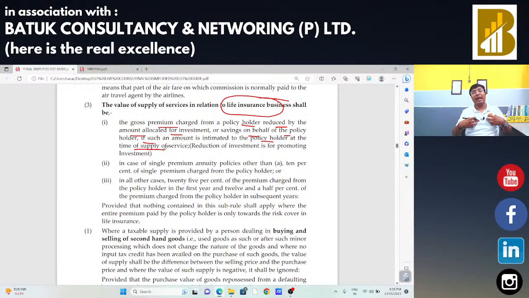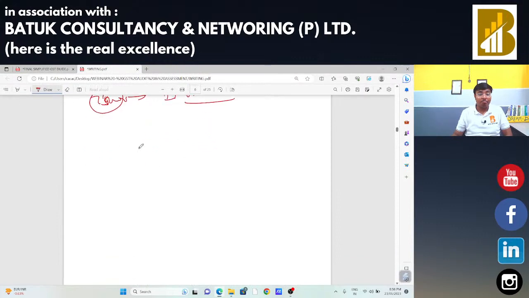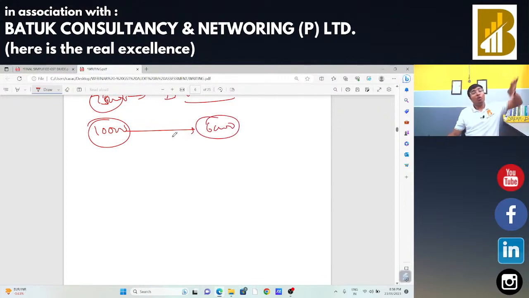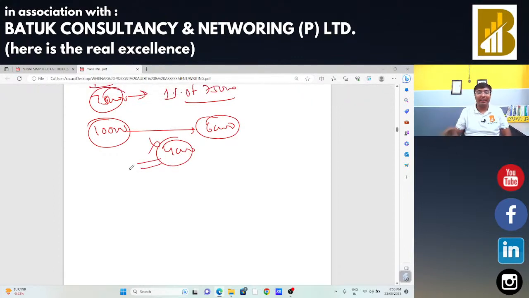Suppose I have taken one insurance policy from Mr. X, okay, and in the insurance policy, I am going to submit a premium of 10,000 rupees. In that case, if 6,000 is invested on behalf of me in various companies and 4,000 is going to that particular insurance company, in that case that 4,000 will be the value of supply.